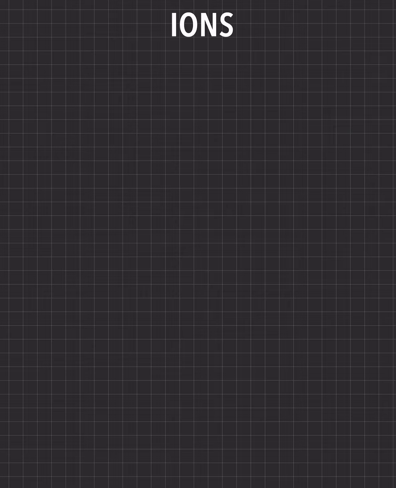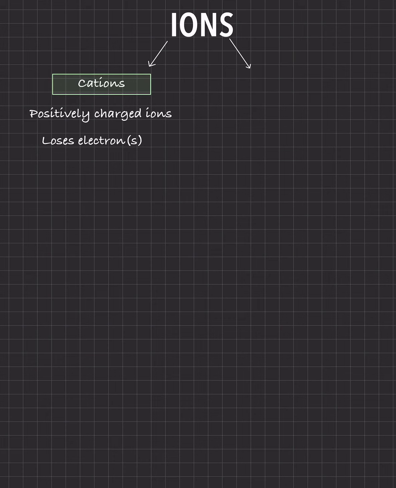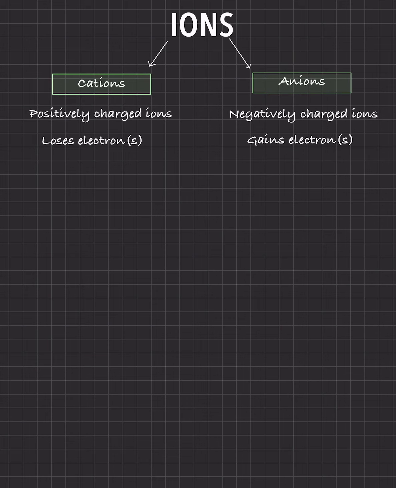So ions, you can break them up into two. You can have cations or you can have anions. Cations are positively charged ions. They lose electrons. I know that can seem contrary, like, wait, what?